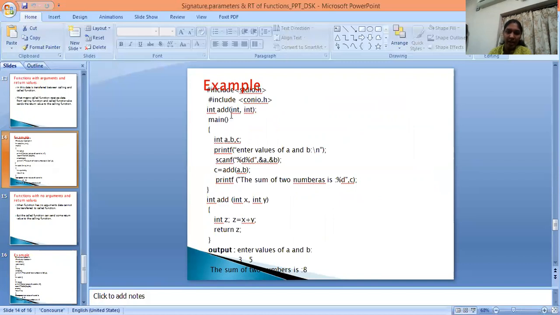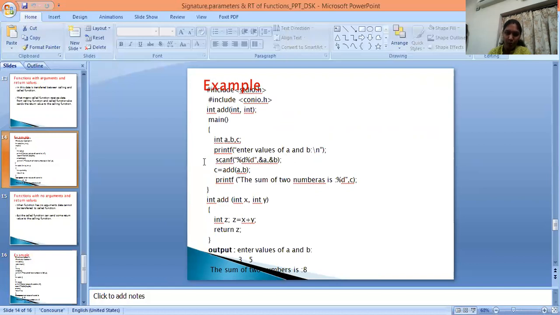Here I take int add of int comma int. This is the function definition. Here I take three variables a, b, c. Here I use printf for printing the statement, enter values a and b. This is also a program for addition of two numbers.